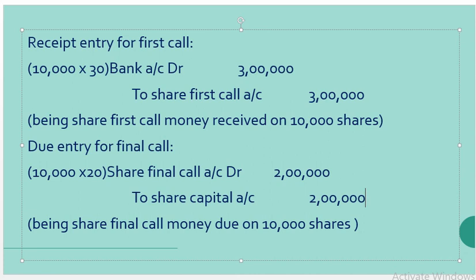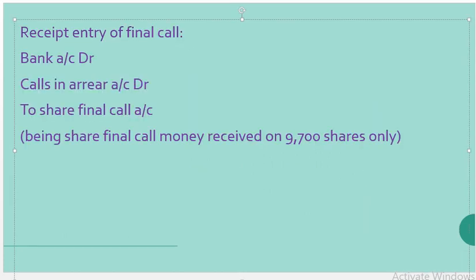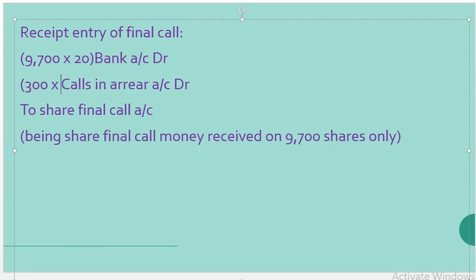Next is the receipt entry. The receipt entry of final call being bank account debit, calls in arrear account debit, to share final call account, because in the final call, 300 shares have not paid the final call money. So that is the entry we are deriving. For 9,700 shares we have received the call money of 20 each, but for 300 shares we have not received 20 rupees.